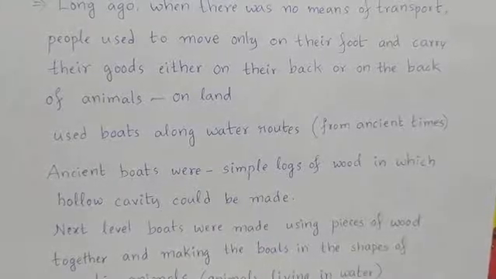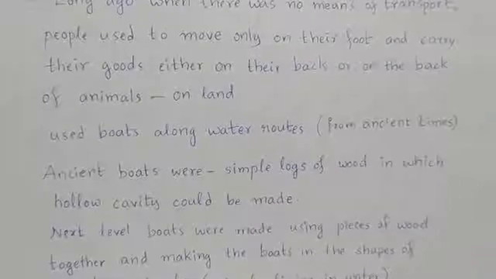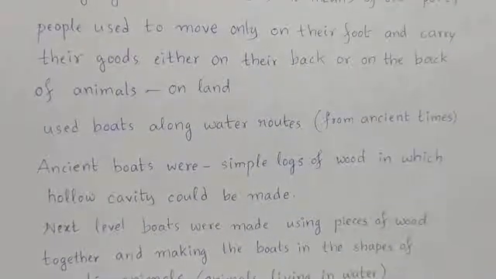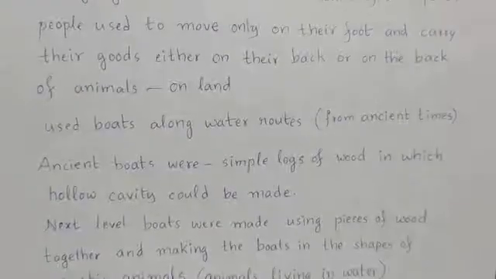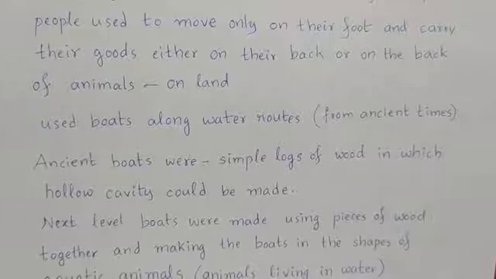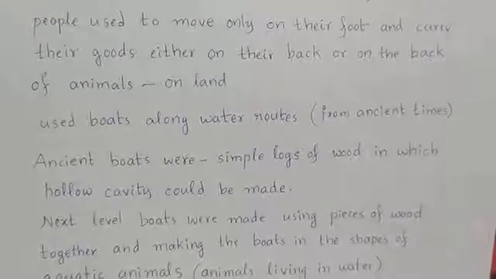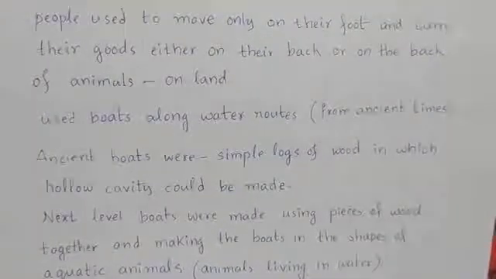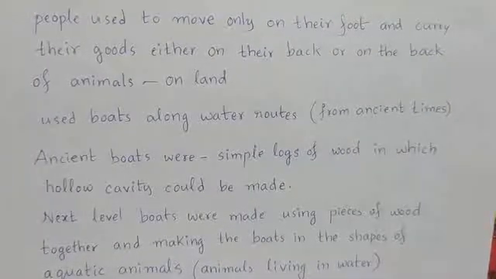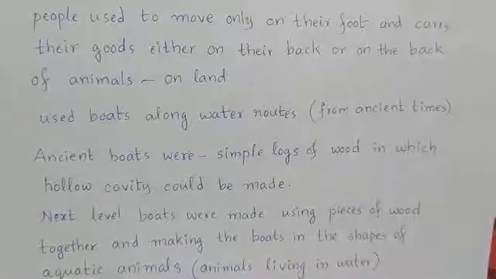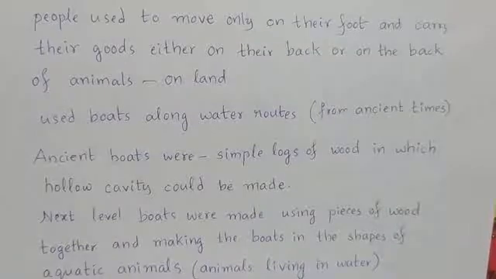And they used to carry their goods also either on their back or on the back of animals, like on the back of a camel, on the back of a donkey, on the back of a horse, right? Like this, they used to carry their goods. So that is on the land.